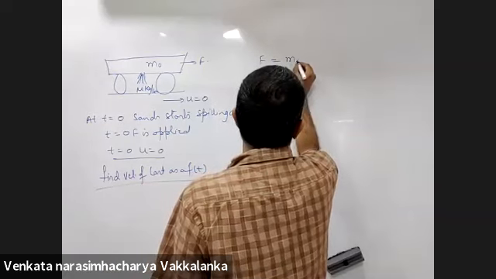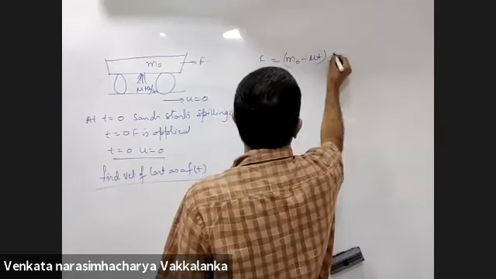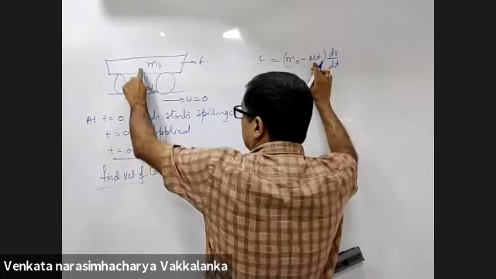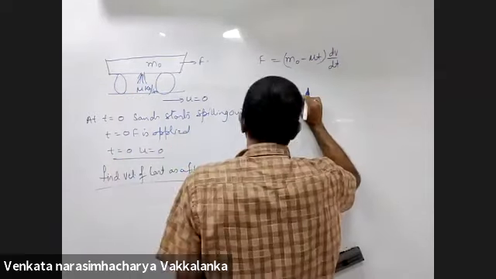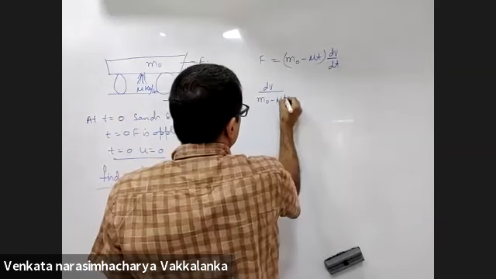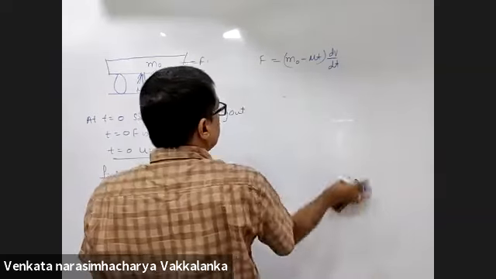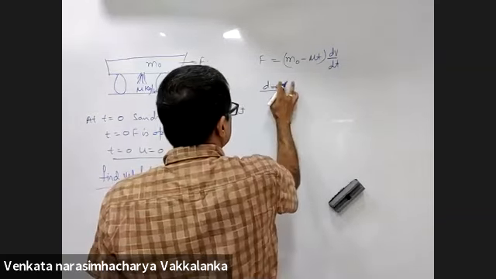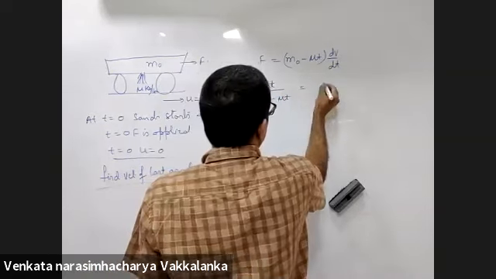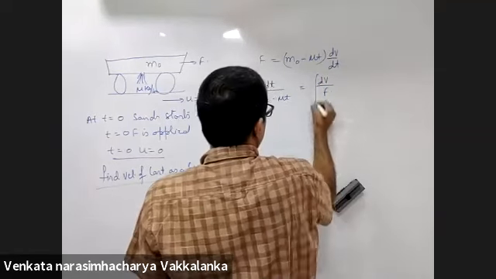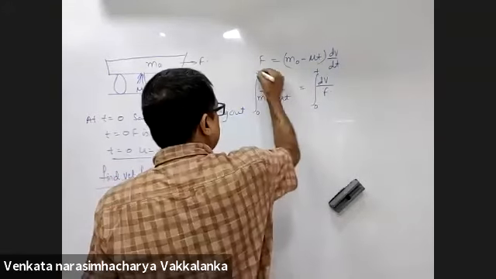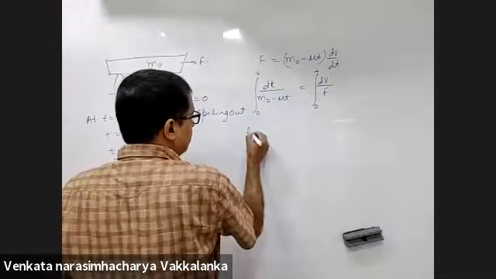F is equal to (m naught minus mu t) into dv by dt. Initial mass is m naught, and mu t is the amount of mass removed in time t. So dt by (m naught minus mu t) is dv by F. Time t equal to 0, velocity 0; time t equal to t. Find the velocity as a function of time.